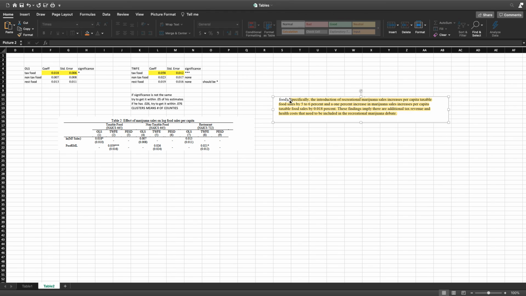And increased food consumption. Obesity, 40% of the United States is obese. We're one of the most obese countries in the world. This could snowball into something that we don't want to deal with. Personally, I think that marijuana is a safer alternative to alcohol. That's still under some debate. But overall, I think this paper is very applicable, especially as marijuana comes into prominence in the public policy sector.